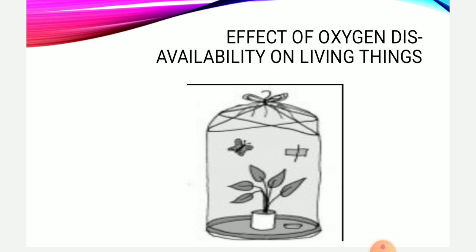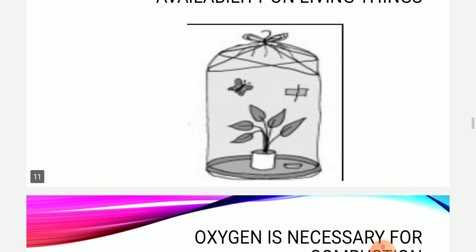Why has this plant started to wither or die? Because the plant is not getting enough oxygen. The same happens with insects also. If insects do not get oxygen, they will also die. So we can say that oxygen is very necessary for the survival of life, that is, for living things.